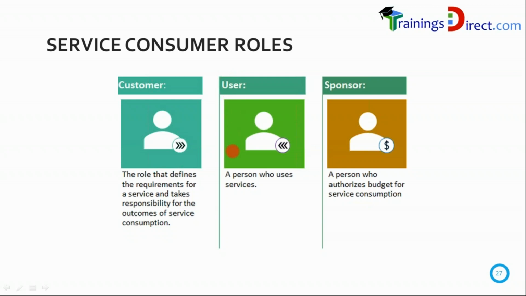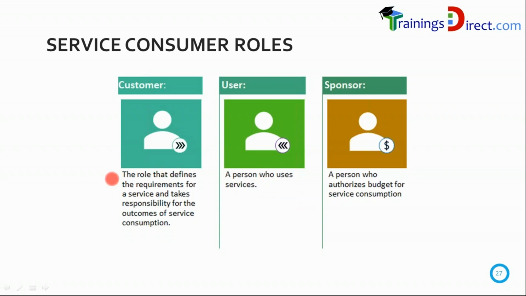Now from the consumer side, there can also be a user, anybody who is using the services. So let's say you are the sponsor and you're also using the service. I'm providing you a website service, and you as a sponsor want to use that website, you also become a user. So you have a dual role.